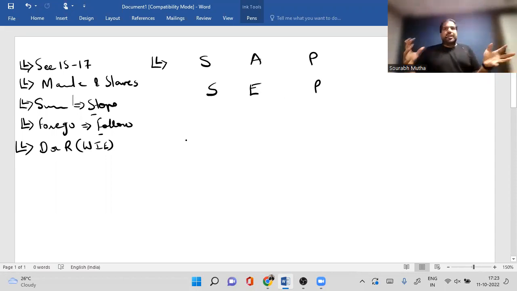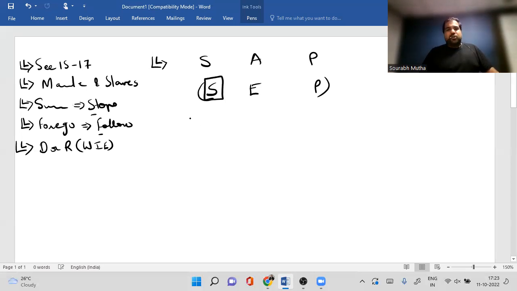Guys, all this right now is great because you've just finished it. But imagine every time you want to revise it, opening salaries will be a big task, not knowing where to start from. This is the starting point, guys. Yes. So SEP are the deductions. Guys, the first one is a standard deduction. The section we can write down later, but it's 16(1)(a).